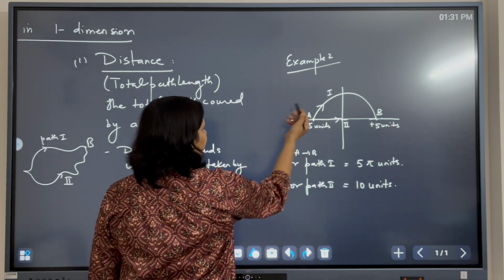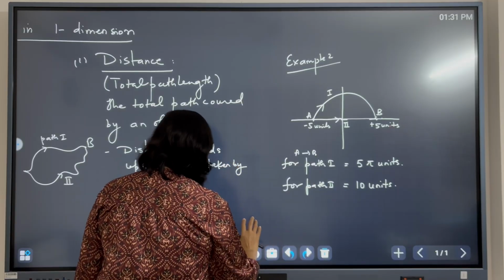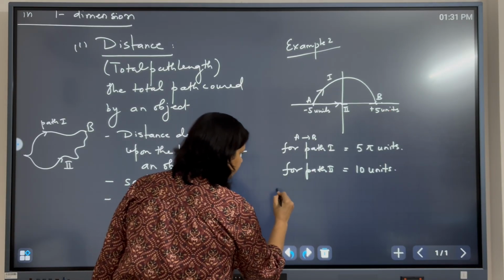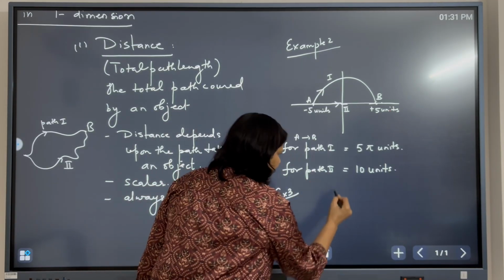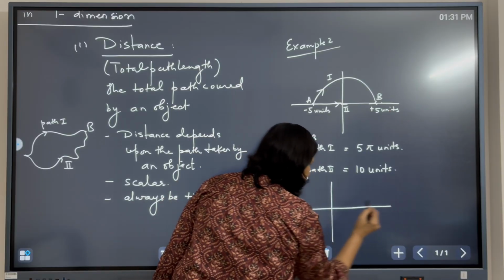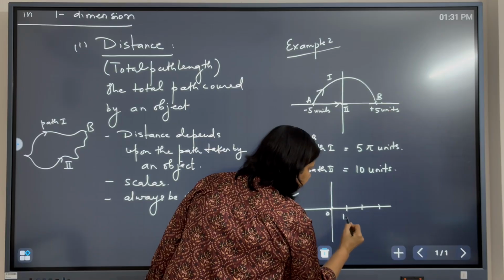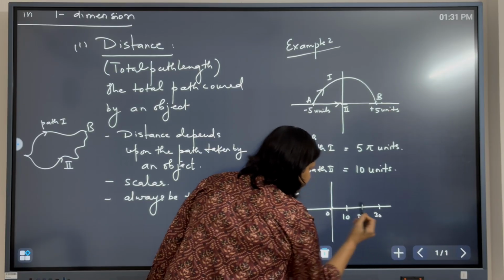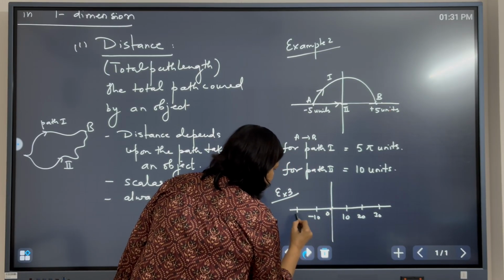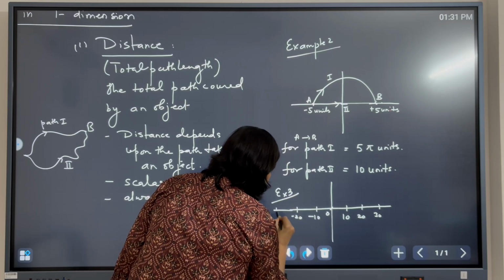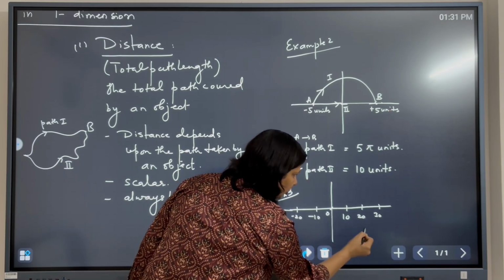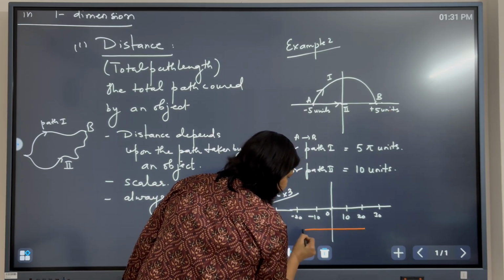Let me take one more example. For example, this is our coordinate system: 10 units, 20, 30, -10, -20, -30. Let the object move in this direction like this.